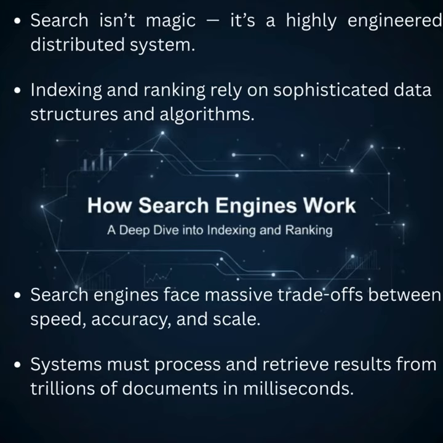The journey begins with crawling. This is far more than a simple script fetching pages. It's a massive distributed system of crawlers, or spiders, working in parallel. A central component is the URL frontier, which is essentially a sophisticated, prioritized queue of URLs to visit. This frontier has to manage politeness protocols, ensuring we don't overwhelm a single server, by respecting robots.txt and implementing adaptive